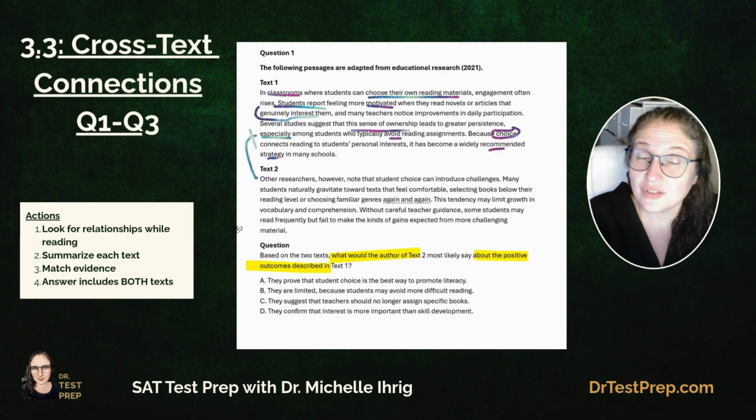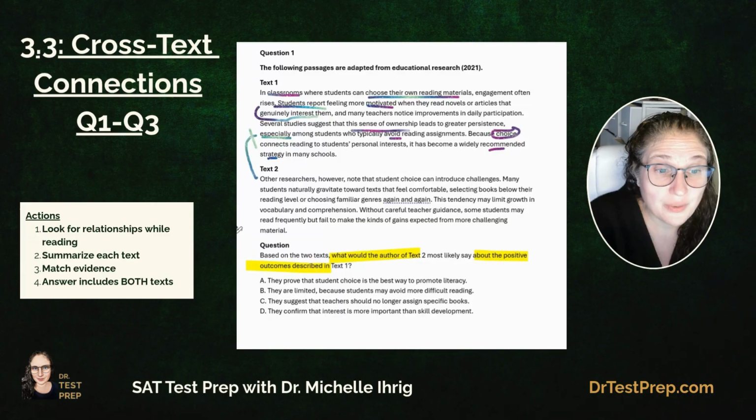So before reading text 2, I'm going to be thinking in my head, this research likes to let kids choose which books they want to read because it makes them read more. Summary: just like when you're taking the test, read the prompt, read the first text, and summarize it in your head in one sentence before moving on.